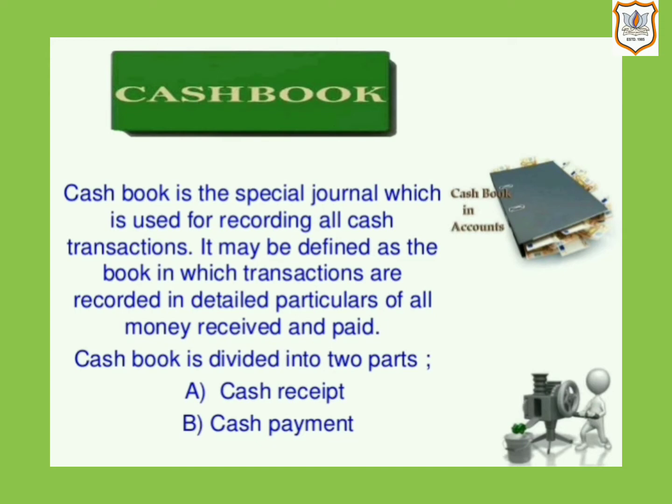As we know, in any business or profession, generally two types of transactions are seen: cash transactions and credit transactions. Cash book is a book of prime entry in which cash and bank transactions are recorded in a chronological order, that is, as they occur. Cash receipts are recorded on the debit side of the cash book and cash payments on the credit side. A balance is struck by deducting total cash payments from total cash receipts to know the cash in hand.